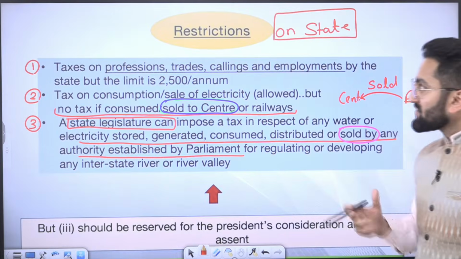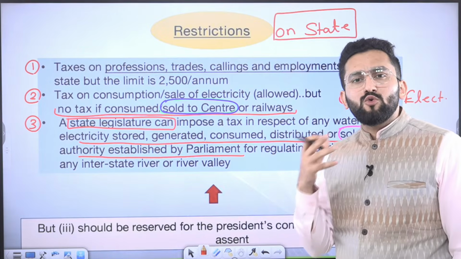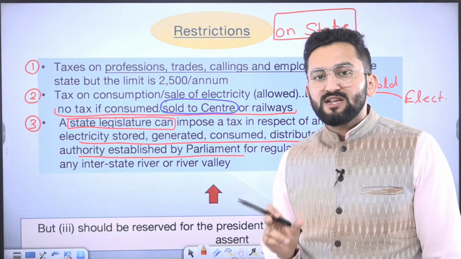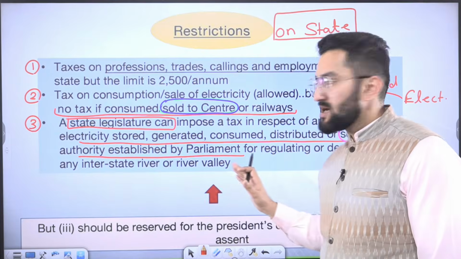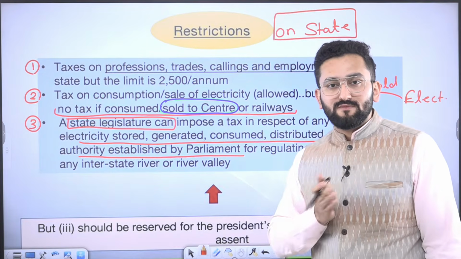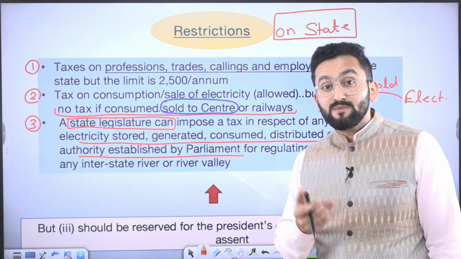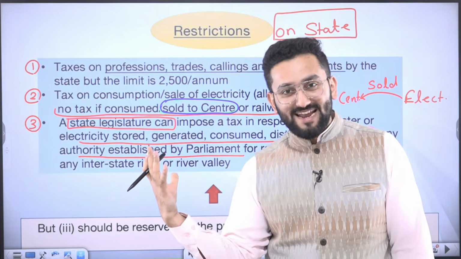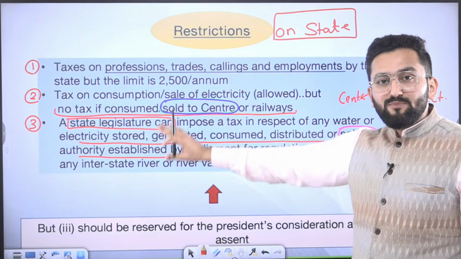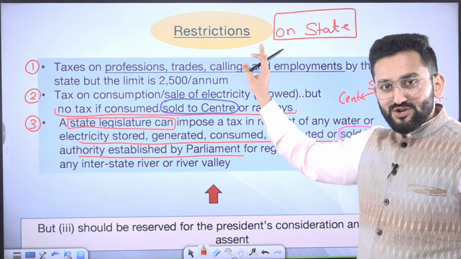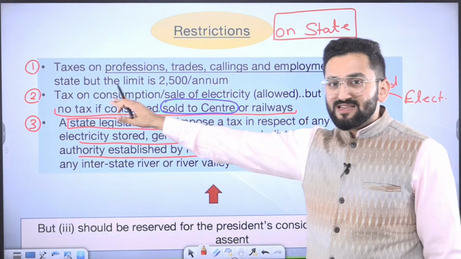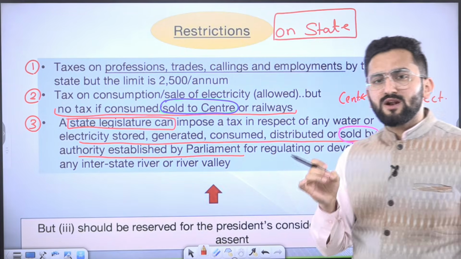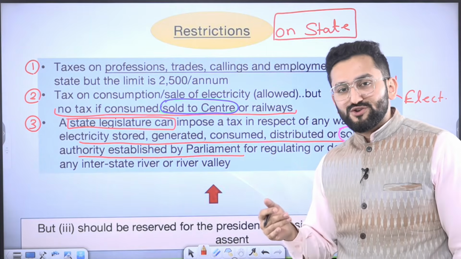Now, restrictions. Restrictions on whom? I'm talking about the state. My friends, please give due attention here, because many students read this area superficially, but sometimes what you read superficially often actually pops up in your question paper. Now, there are three provisions which we need to understand from restrictions. First, taxes on professions, trades, callings, employment. In general, you can understand it as taxing on professions.